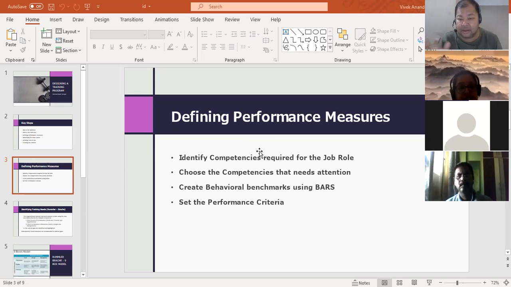A boss who says Akalya is not able to recruit well, her performance is not good. Let us train her on the recruitment process. She might be well aware of the process. There might be some other root problem or the main problem which is impacting her performance. So a real learning and development thing is to identify the root causes impacting the performance and addressing them. And that's how a training program is designed.